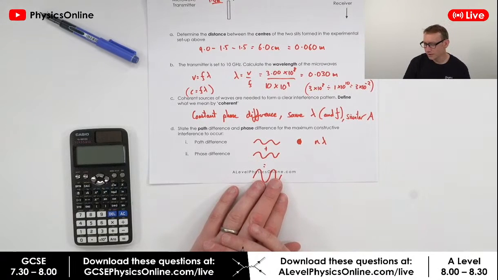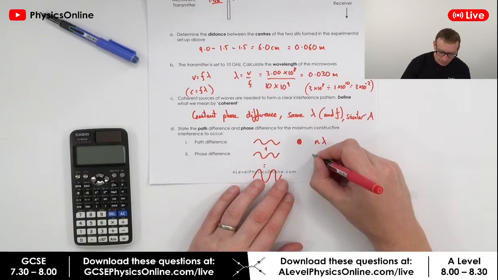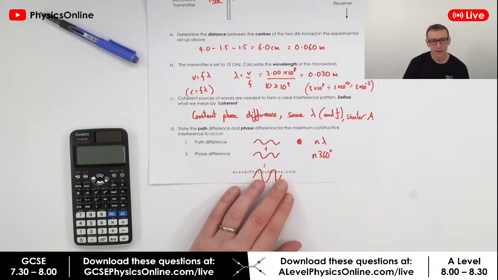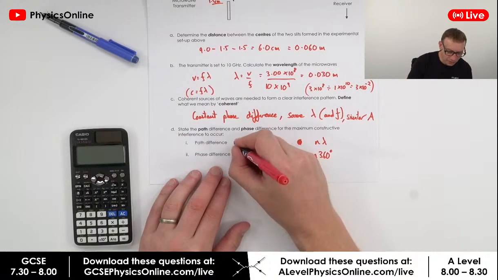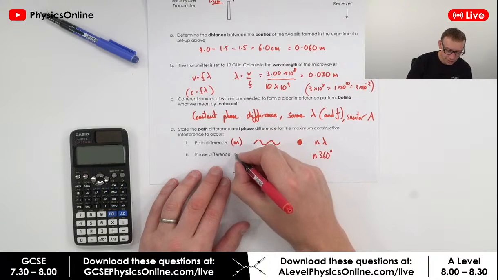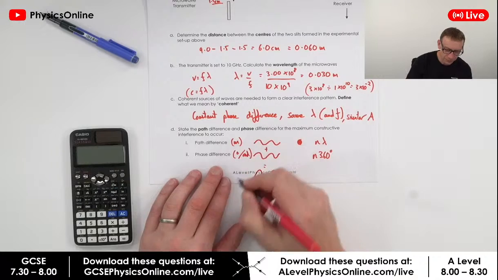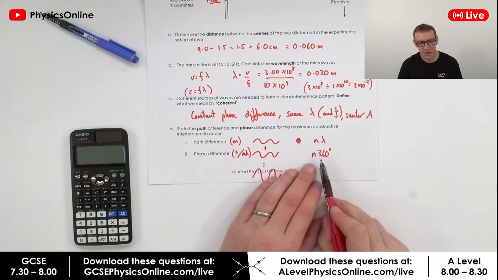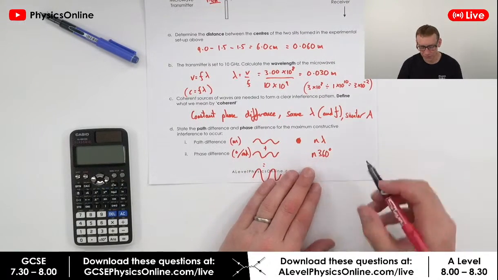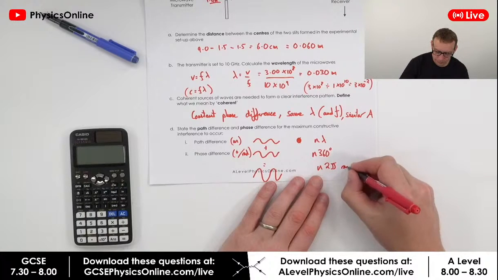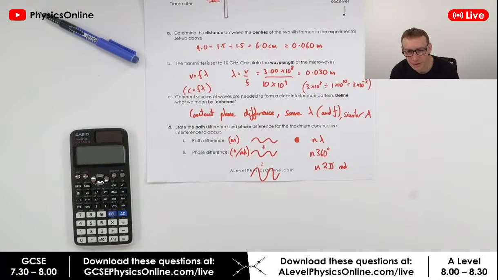Phase difference, well, it's going to be some multiple of 360 degrees. Now the path difference is going to be measured in meters. The phase difference is going to be measured in degrees or radians. And so you'd have some multiple of 360 or some multiple of 2 pi if you're having that in radians. Okay, hopefully that's right.